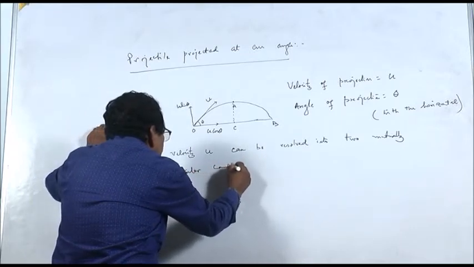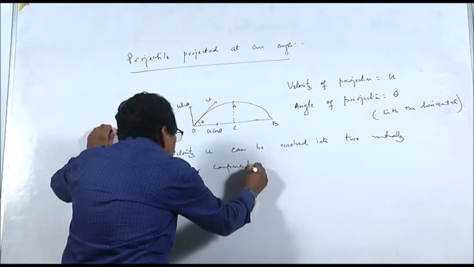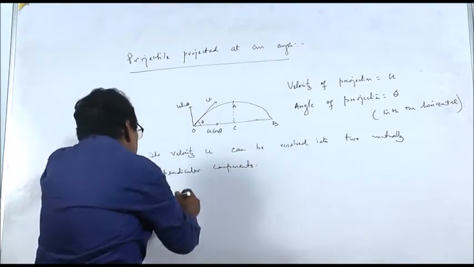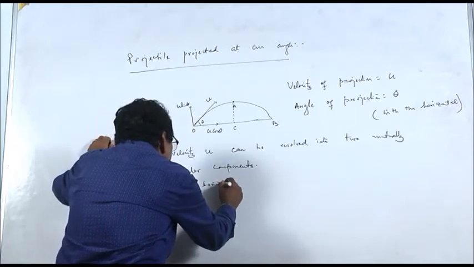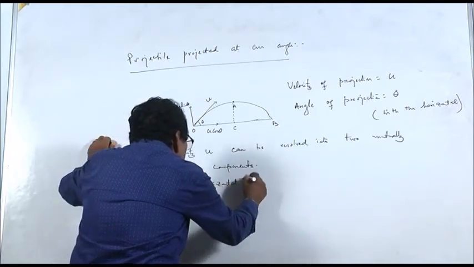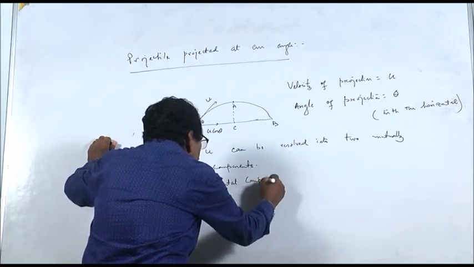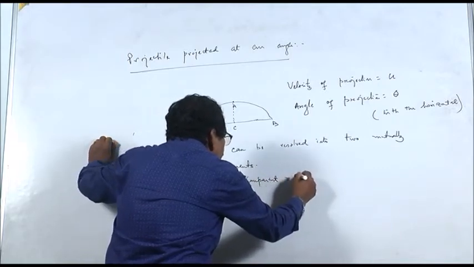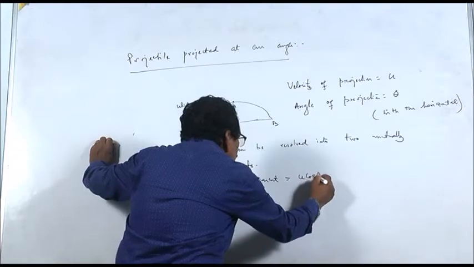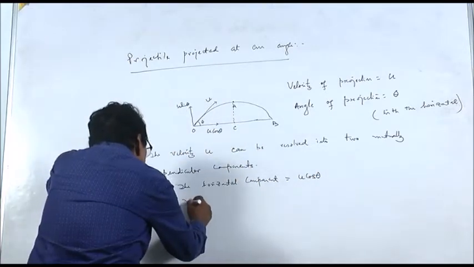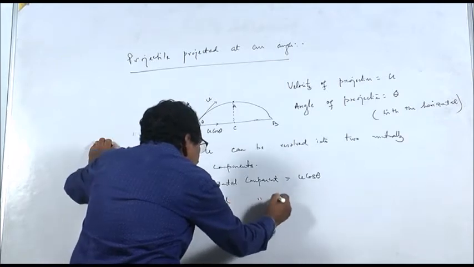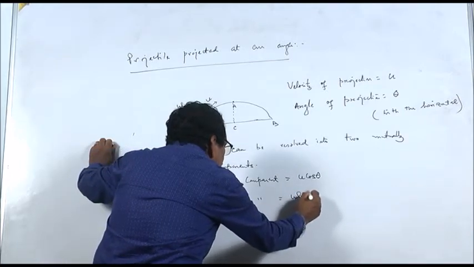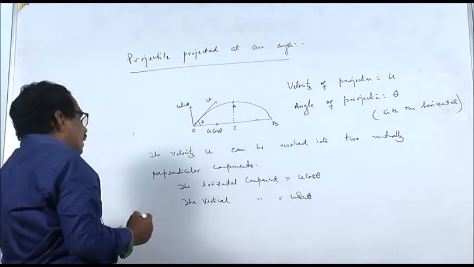The horizontal component is equal to u cos theta, and the vertical component is u sin theta.